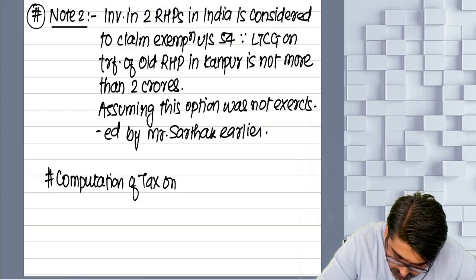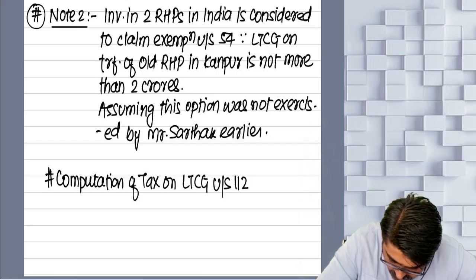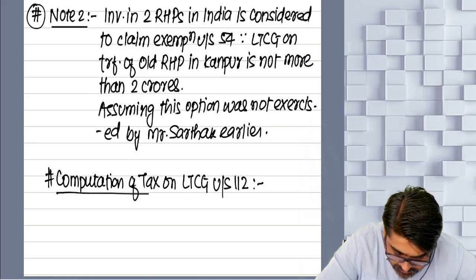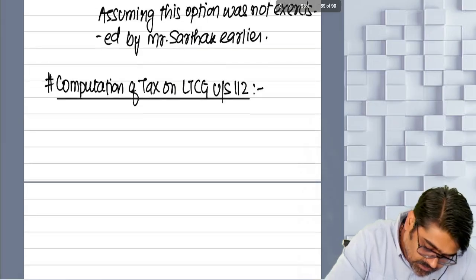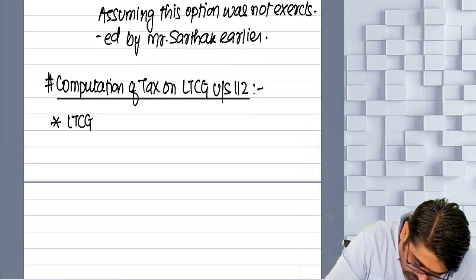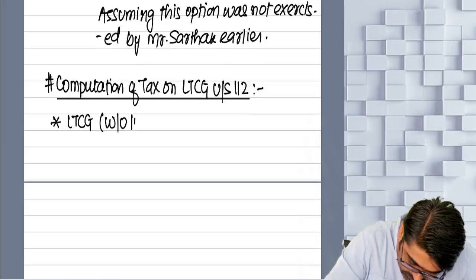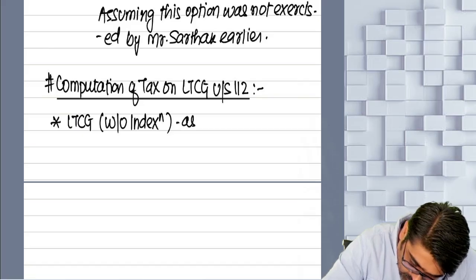Tax on long-term gain under section 112. Come on, tell me, how will you calculate? First, LTCG without indexation, as above.